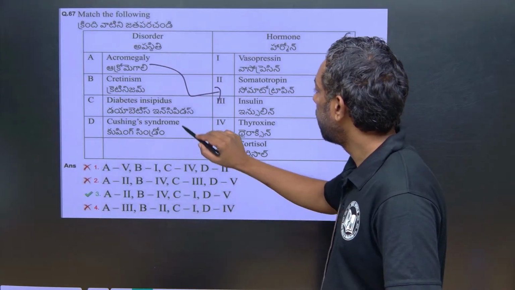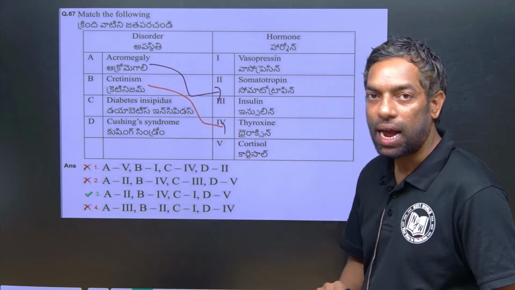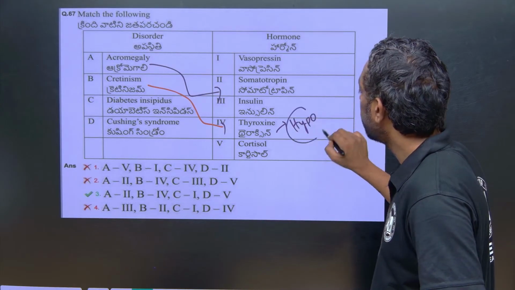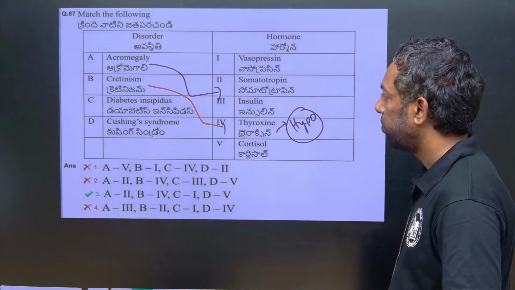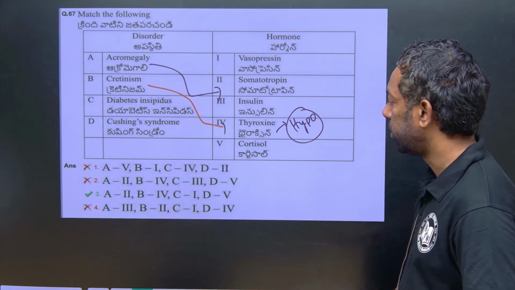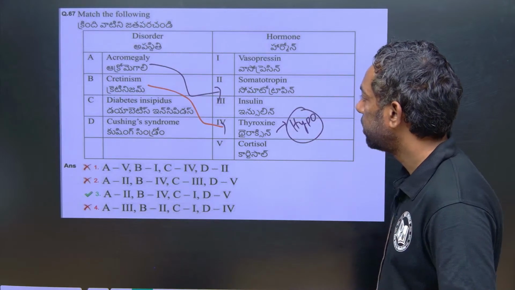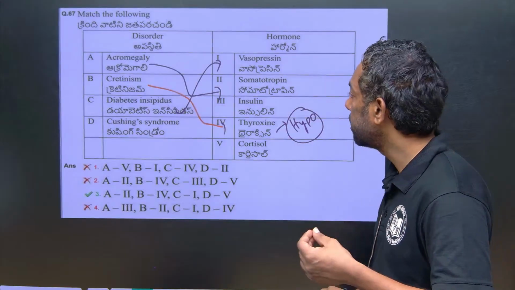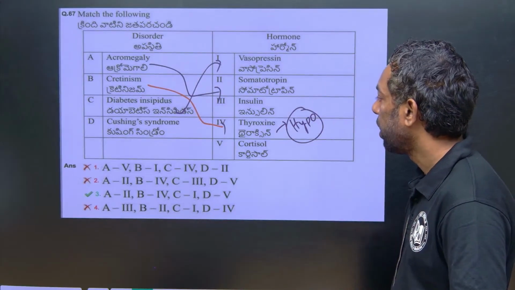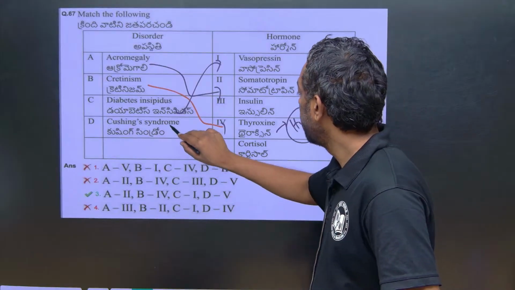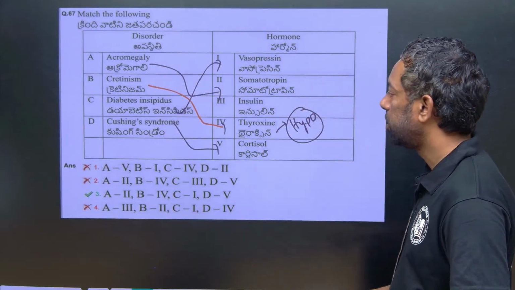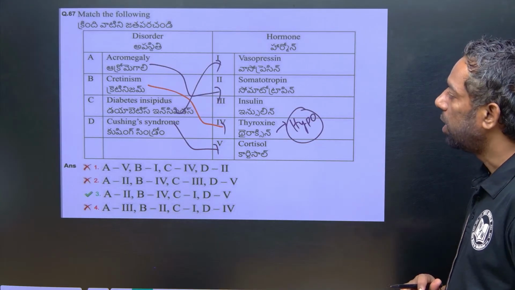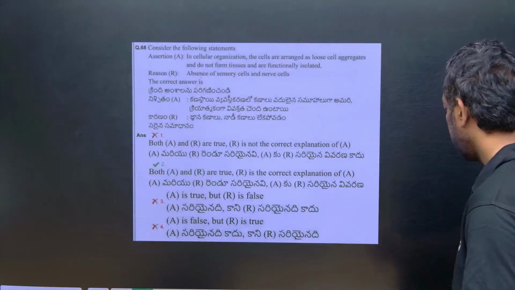Cretinism is, of course, hypothyroxine. Hypothyroxine leads to cretinism. And diabetes insipidus, C is 1. C is 1, vasopressin, as we know, diabetes mellitus, and diabetes insipidus is the vasopressin. And D is obviously 5, cortisol. Cushing syndrome is the cortisol. This is the hormone, okay, chemical coordination. There is a direct question from here. Next.